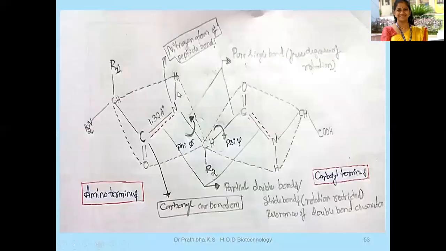So here you can see the stereochemistry of the peptide bond. This is a handwritten structural representation. One side will always have the amino group, the other side will always have the carboxyl group. So this is the amino group and this is the alpha carbon atom. After the alpha carbon atom, you can see the presence of the peptide bond, C double bond O, NH. Kindly make a note of this so that you'll be able to understand. First the amino group, the alpha carbon atom, then the side chain, then the carboxyl group.